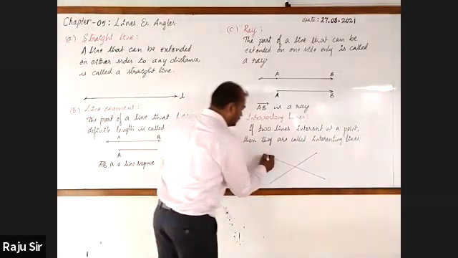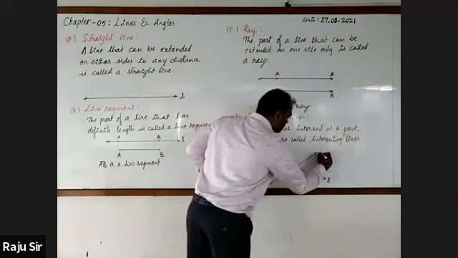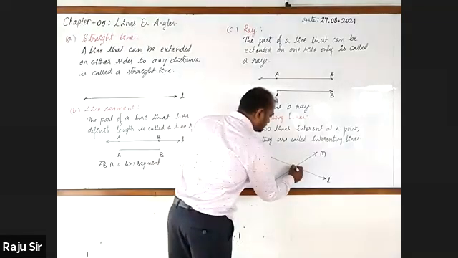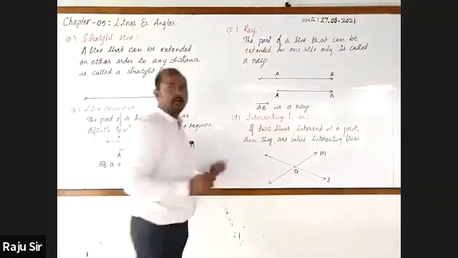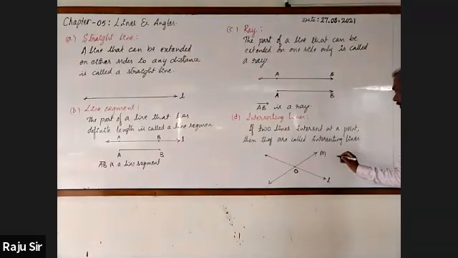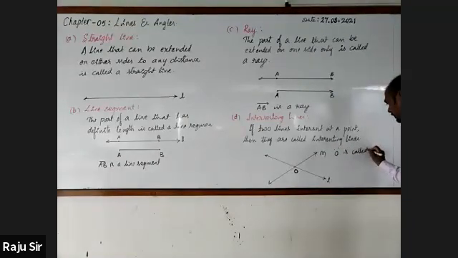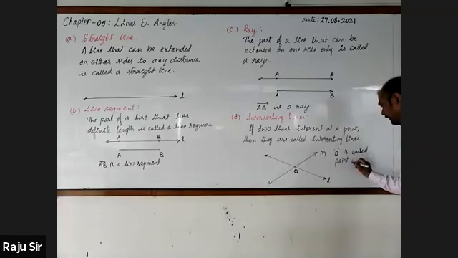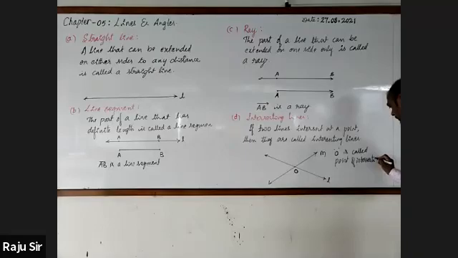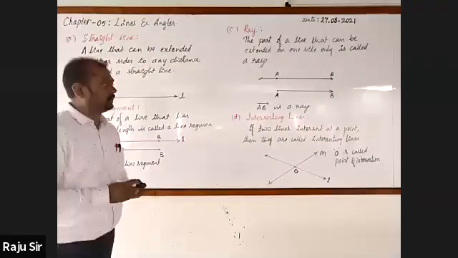Right. I take the first line as L, second line as M. Both will intersect at a point. Call it as O. Here O is called point of intersection.